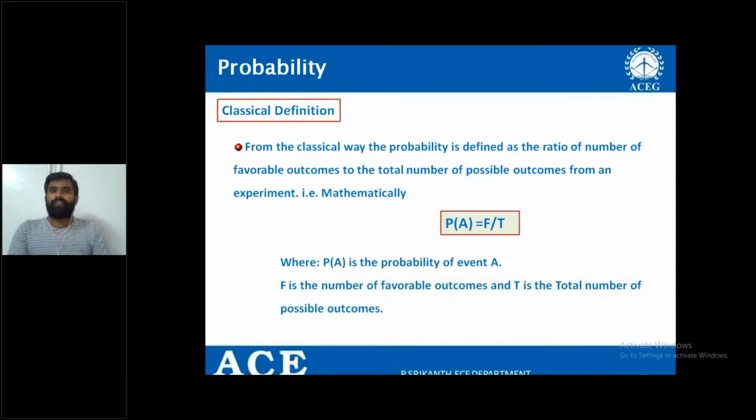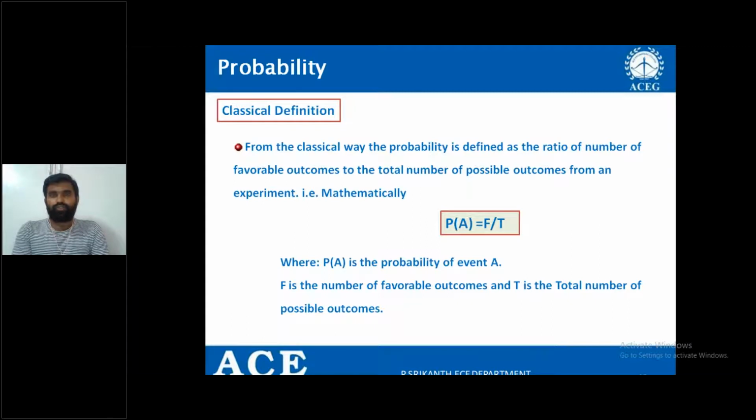Here, in the classical way, probability is defined as the ratio of the number of favorable outcomes to the total number of possible outcomes from an experiment. What do you mean by favorable outcomes? For example, I'm conducting an experiment, simply rolling a die.